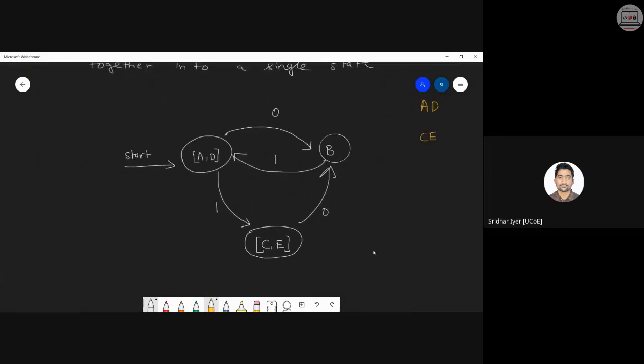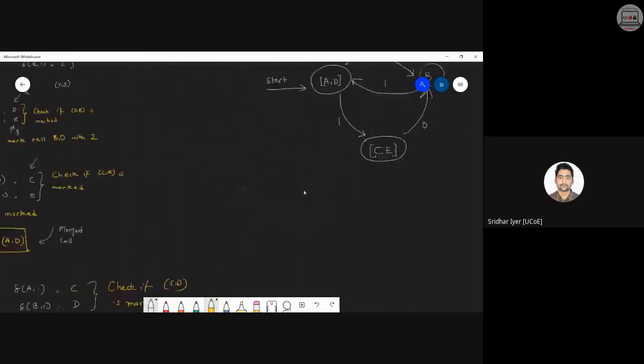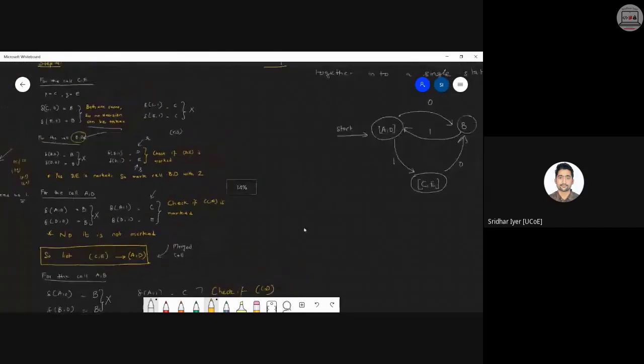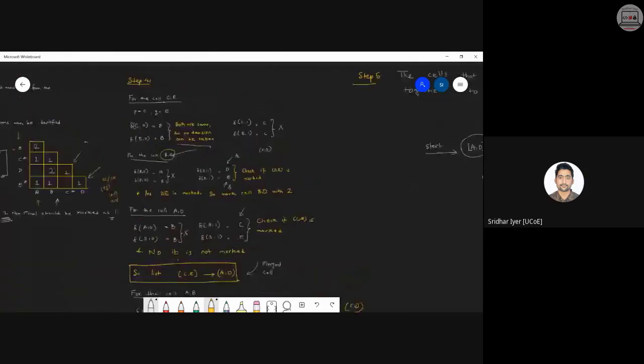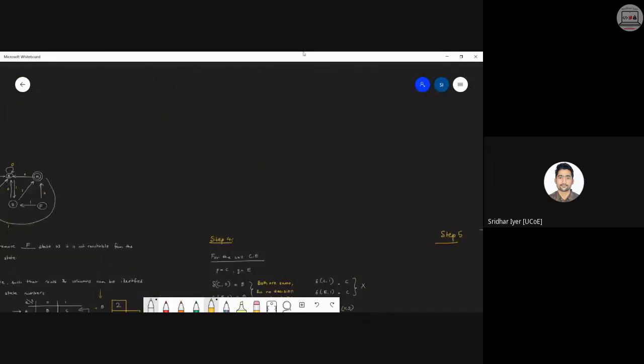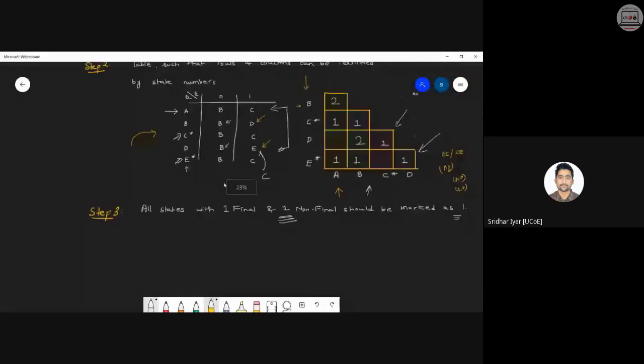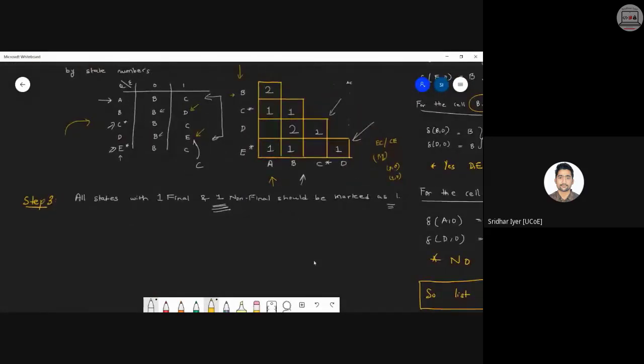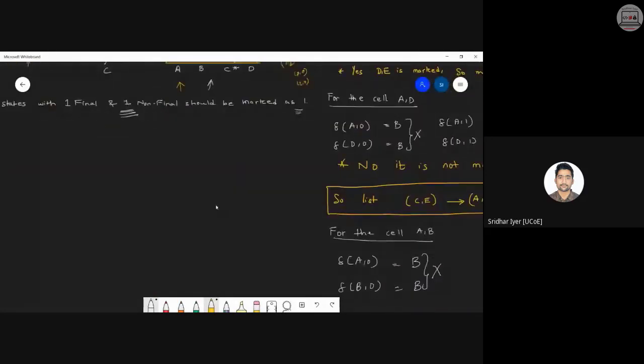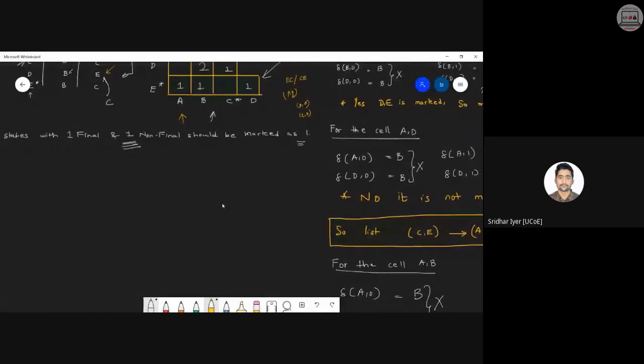Step number five, self loops. Just check the self loops have been removed. I have drawn this diagram based on this table only. Kindly check it once again. Yeah, self loops should come for A and D. Okay, just check this diagram. Complete one table first and then check whether any self loop is possible or not.